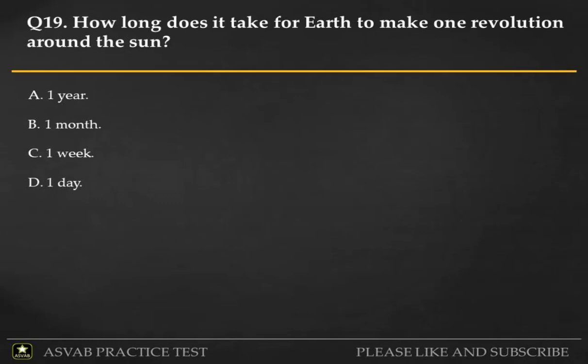Q19. How long does it take for Earth to make one revolution around the Sun? A. 1 year. B. 1 month. C.